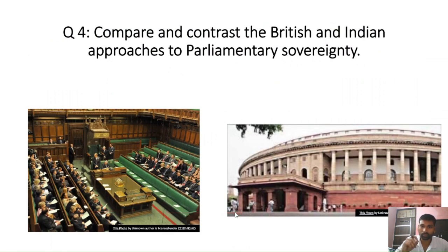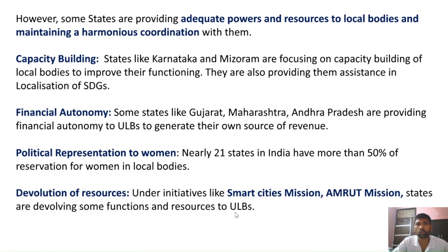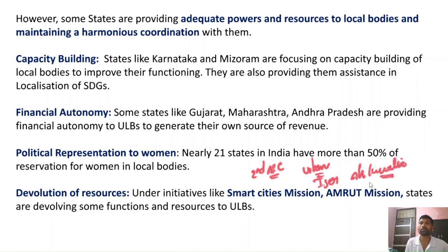Now, when you conclude this answer, you should emphasize the need of giving more powers. For example, you can quote the Second Administrative Reforms Commission recommendations over urban local bodies. And you can also write about the Justice Ahluwalia Committee. So what has this committee recommended?